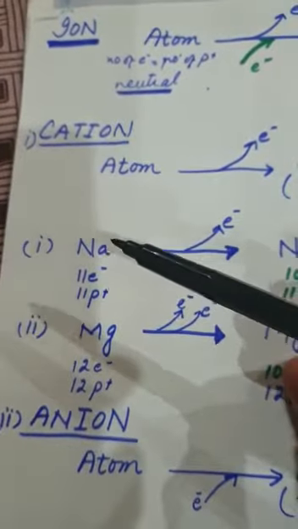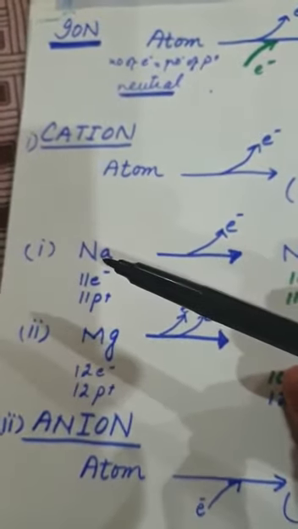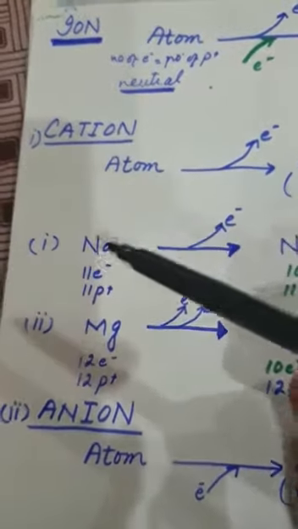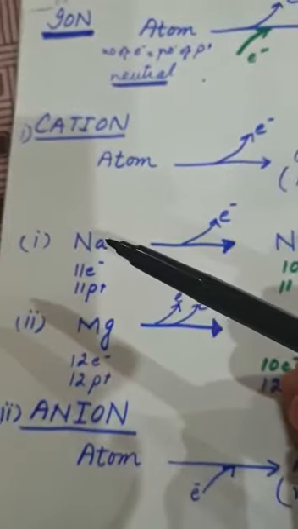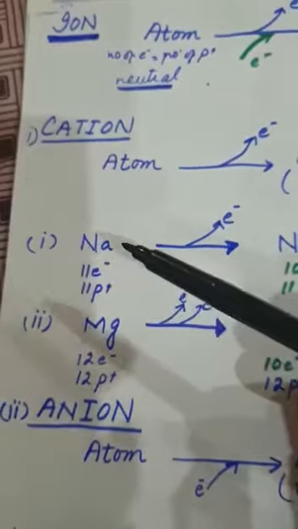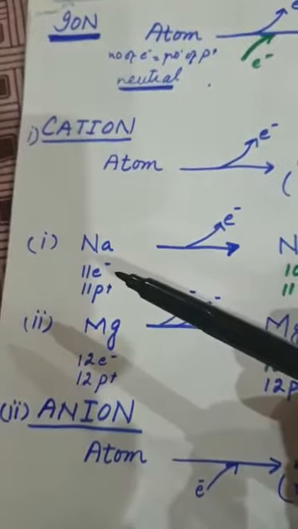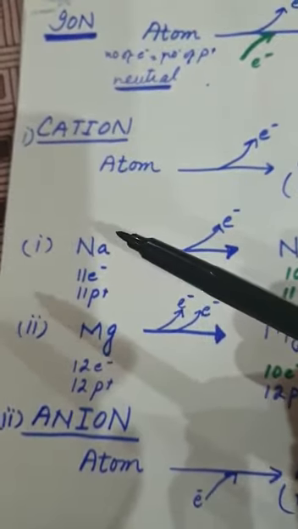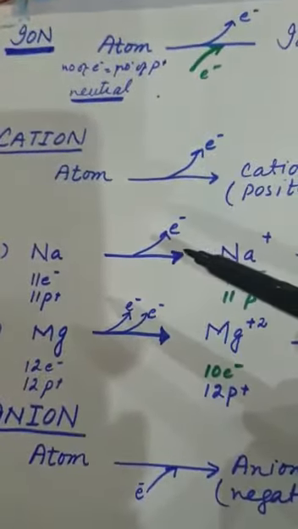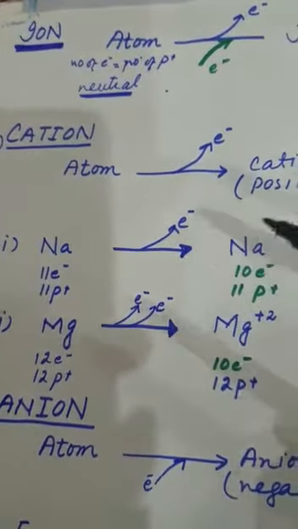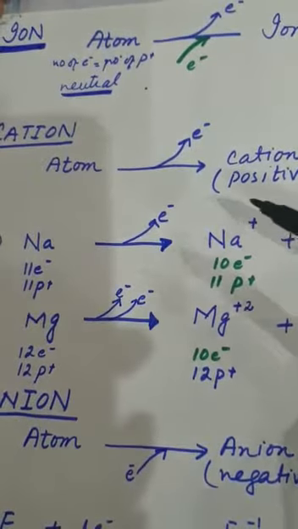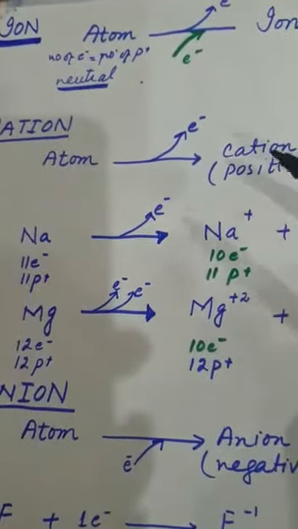In the case of sodium, when it carries no charge, that is, sodium is in the form of an atom. At that time, it carries no charge because the number of electrons, that is 11 electrons, and 11 protons are present in the sodium. As a result, sodium carries no charge. But when sodium loses an electron during a chemical reaction, it will carry a positive charge, and that positively charged ion is known as a cation.